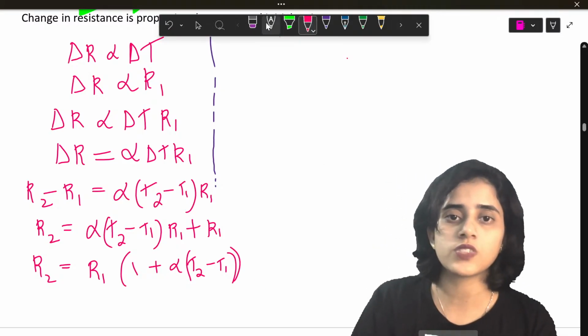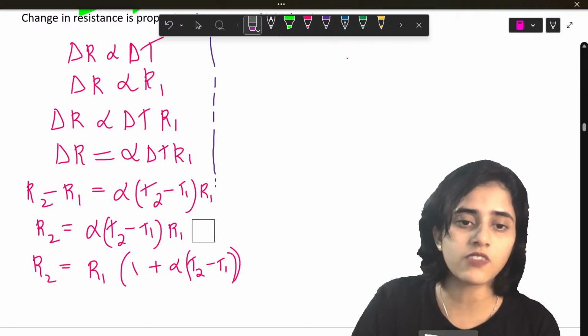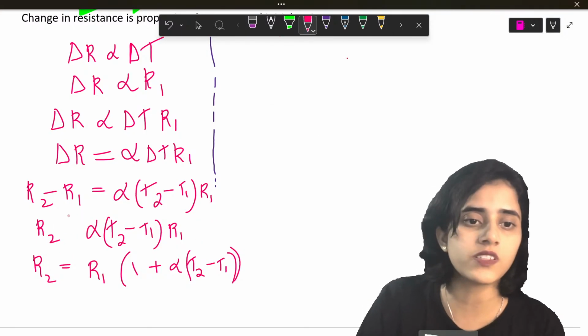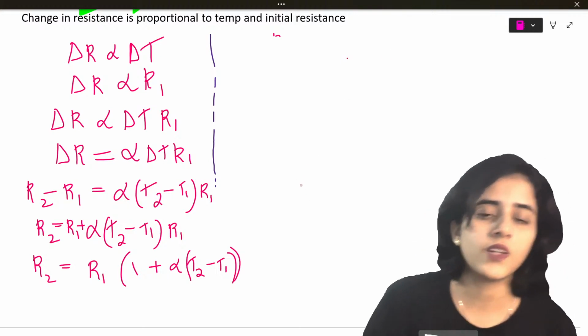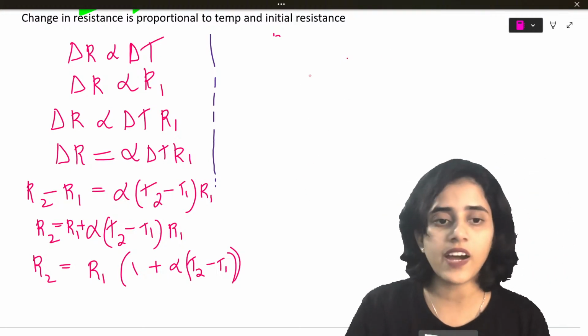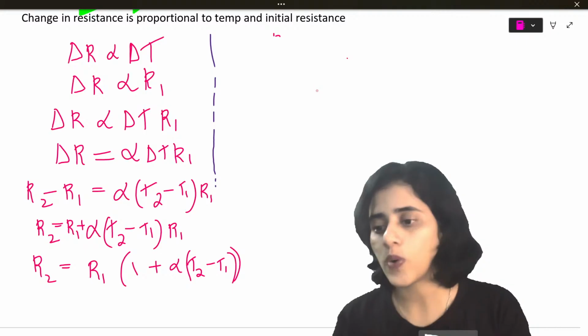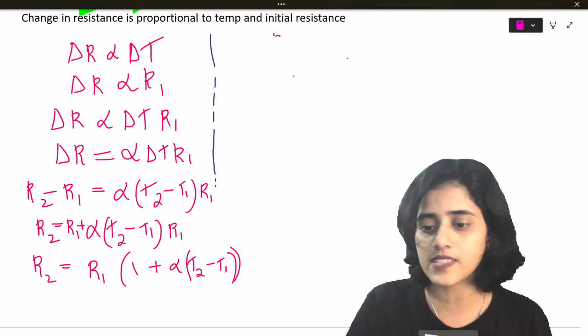Some of you might be wondering why I put this R1 here. It's basic math, but some people get confused with all this. So I will just put R1 here, R1 plus. Now I have R2 is equal to R1 times 1 plus alpha, T2 minus T1.